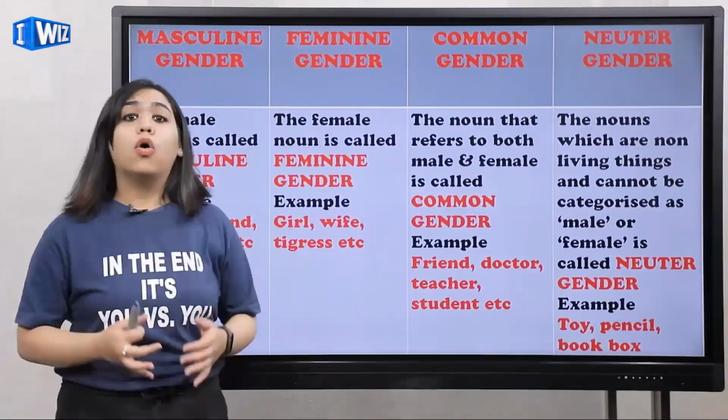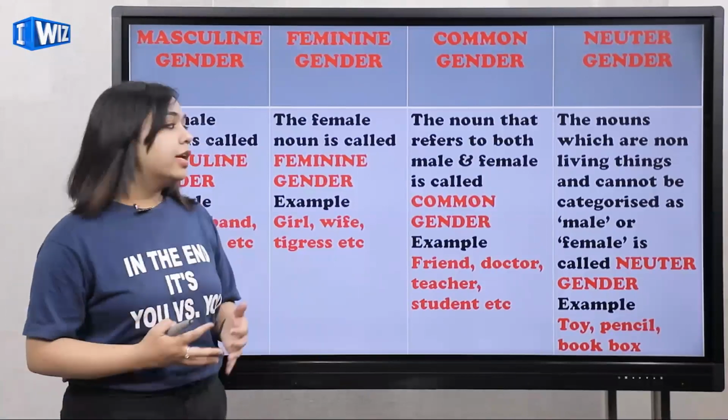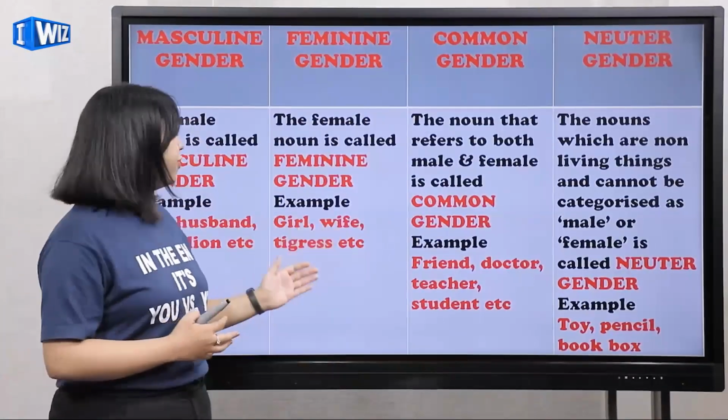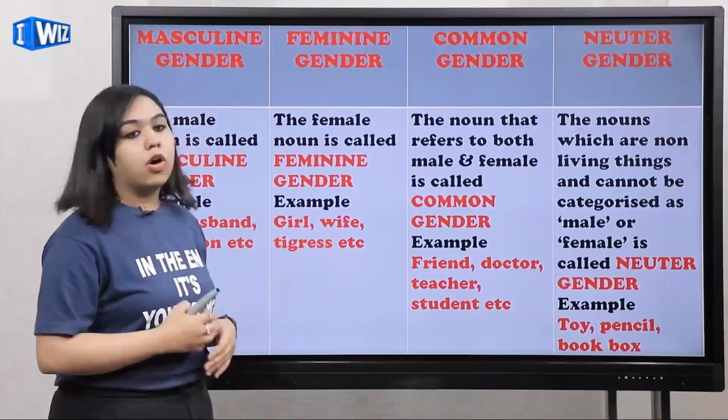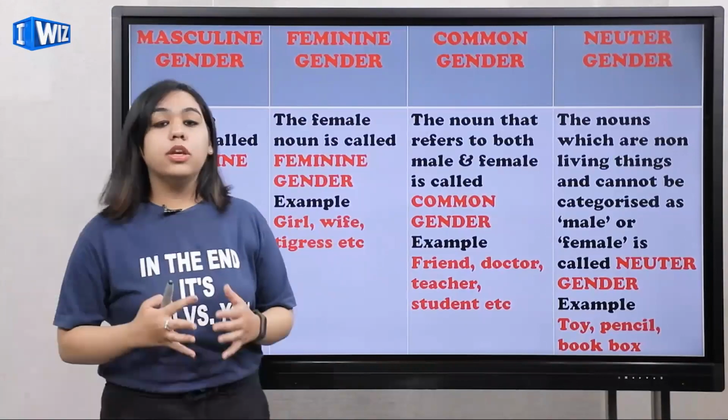Feminine gender, all the female genders. Again, let me read it for you. The female noun is called feminine gender. Example, girl, wife, tigress, or lioness. Okay. So now, moving on, common gender and neuter gender.